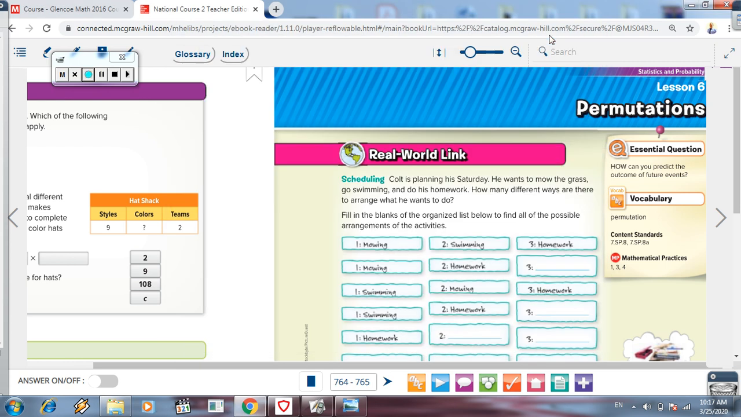If we look here, this is our book. This is lesson 6. Your book is McGraw-Hill, chapter 9, lesson 6, which is talking about permutation. Why do we take permutation? We don't start any lesson before we say why we take it. This lesson is to know how you can predict the outcome of future events.